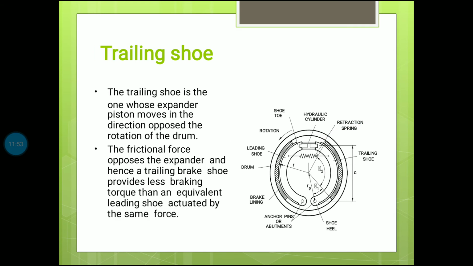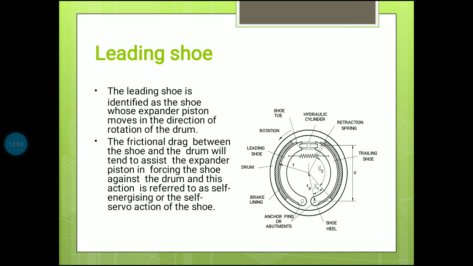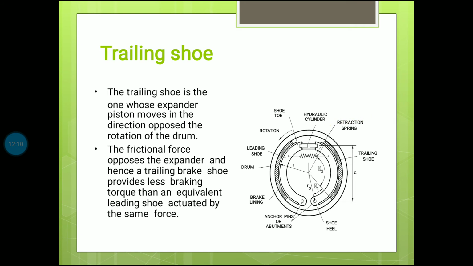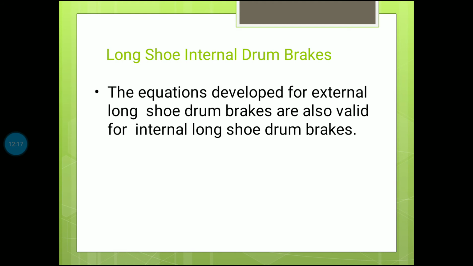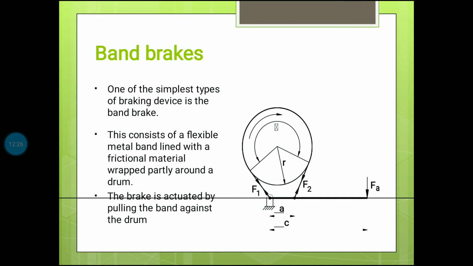Trailing shoe. The trailing shoe is the one whose expanded piston moves in the direction opposite the rotation of the drum. There is one difference from the leading shoe. The leading shoe moves in the direction of rotation of the drum. Here, the trailing shoe will move in the opposite direction of the rotation of the drum. Long shoe internal drum brakes: the equations developed for external long shoe drum brakes are also valid for internal long shoe drum brakes.